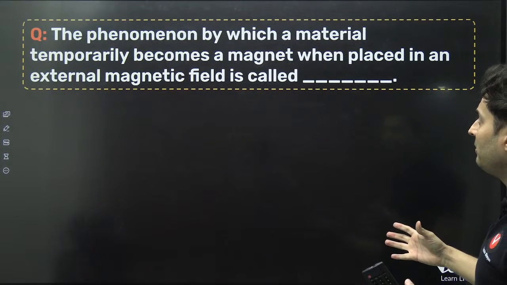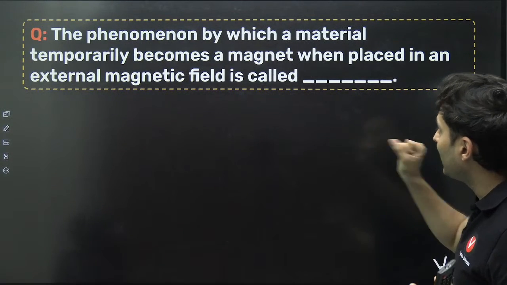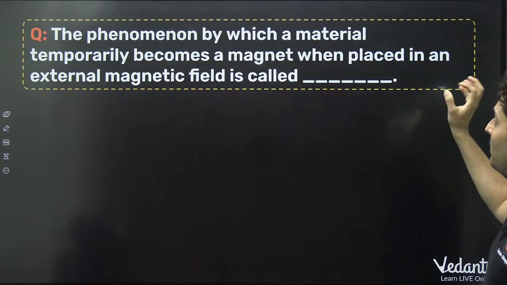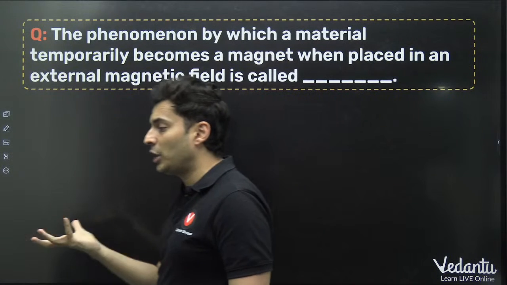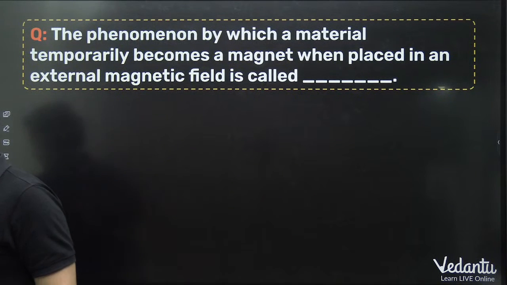Next, the phenomenon by which a material temporarily becomes a magnet when placed in an external magnetic field. What is that phenomenon called when a material gets magnetized?